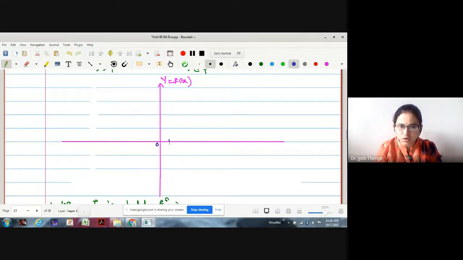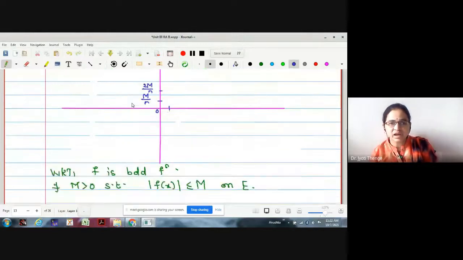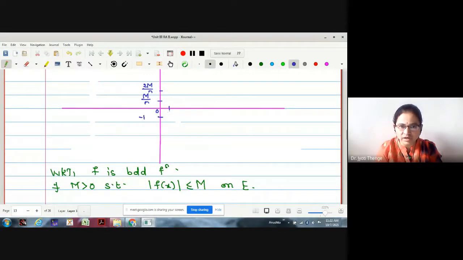This is 0, m by n, sorry, on the y-axis I have to plot. This is 0, m by n, 2m by n, and just continue up to nm by n, that is m. Similarly, we will do it for the lower side. Minus m by n, minus 2m by n, and continue till say minus m.